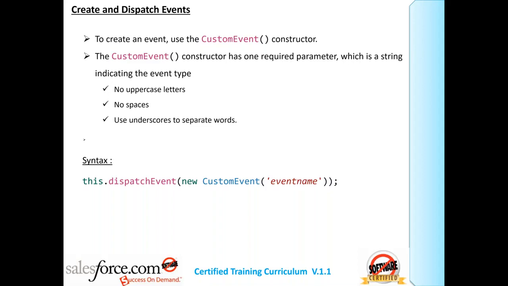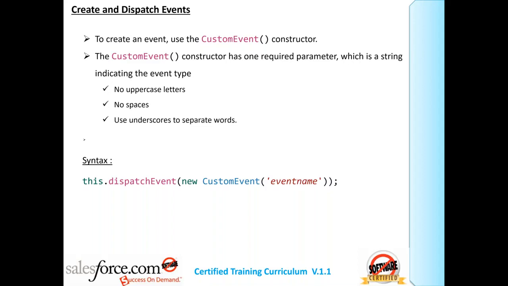As not, it doesn't mean that it is only one parameter. It requires one parameter, that means one parameter is compulsory. And that is a string parameter which is called the name of the event. Write down: custom event constructor requires one parameter, string name.